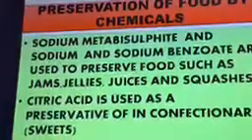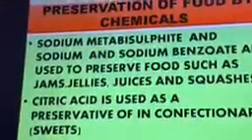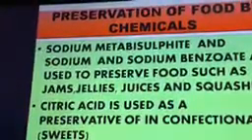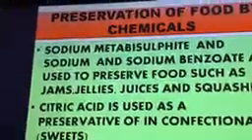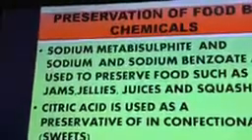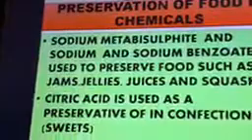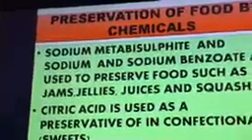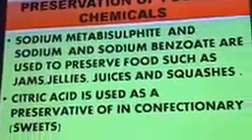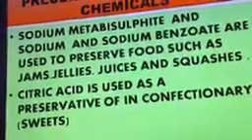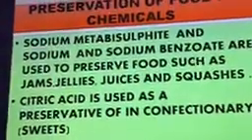Okay, so here they have given the names of certain chemicals like sodium metabisulfite, right, and sodium benzoate. They are used as a preservative in jams, jellies, juices and squashes, right? So the jams, jellies, juices, besides sugar, they also add a lot of chemicals so that the food item can be preserved for a longer time.